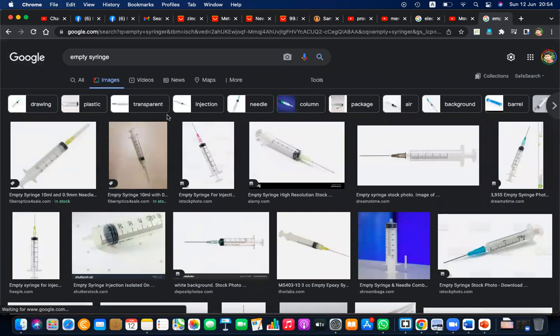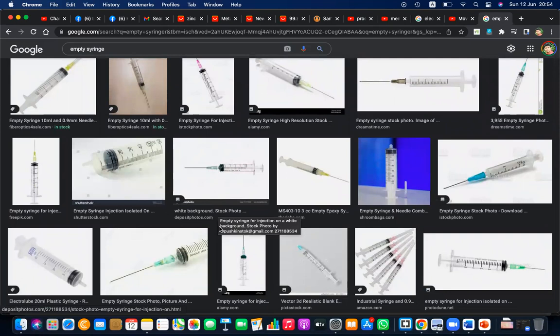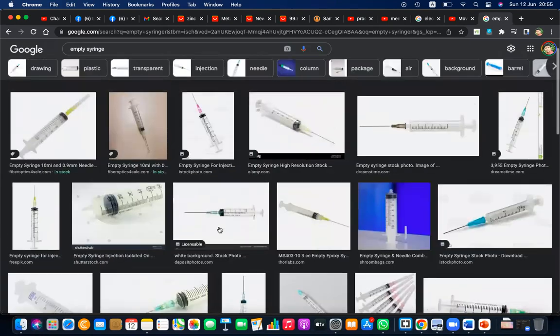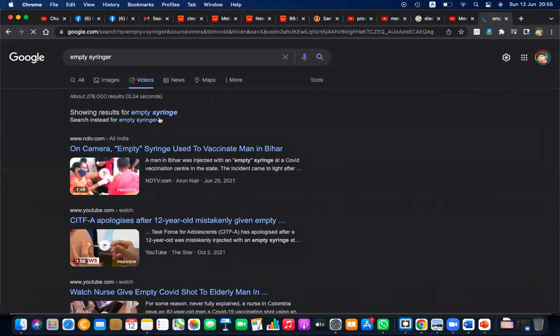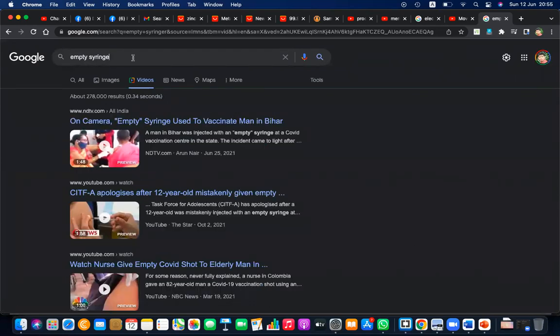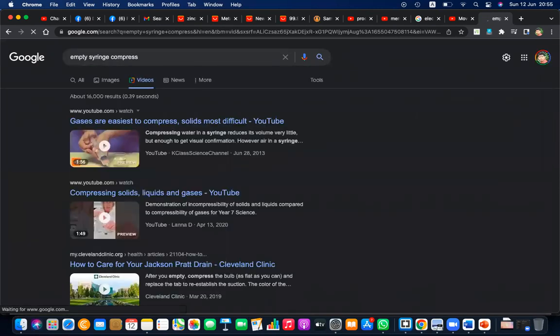Just take an empty syringe, and then what you need to do, actually, even though you take an empty one, it is filled with gas. Right? It is filled with gas. Then just remove this part, and you can keep your finger and compress. Right? How to do that? You can keep the finger and compress.